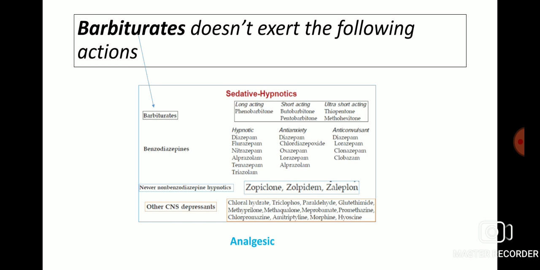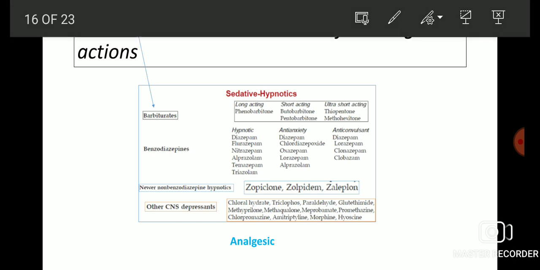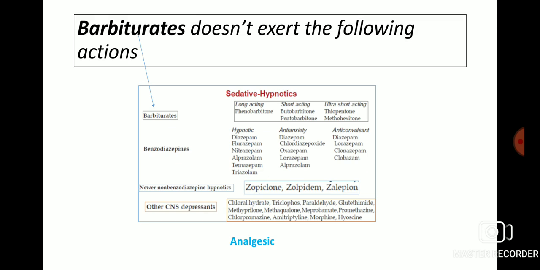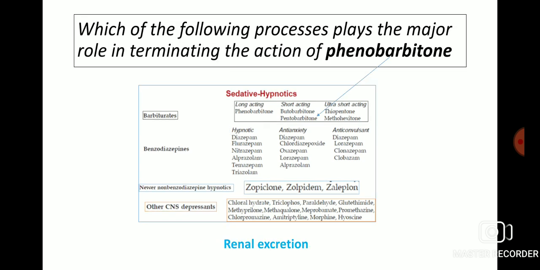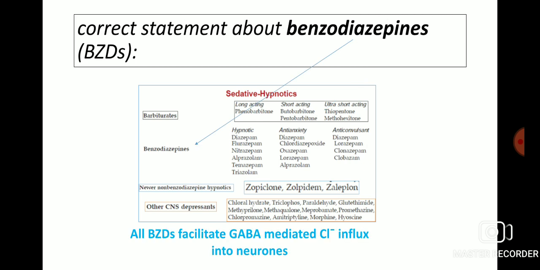Barbiturates don't exert the following action: analgesia. A hypnotic dose of diazepam produces the following action: it decreases nocturnal gastric acid secretion. Which of the following processes plays the major role in terminating the action of phenobarbital? That is renal excretion. Phenobarbital is a long-acting barbiturate class sedative hypnotic drug.